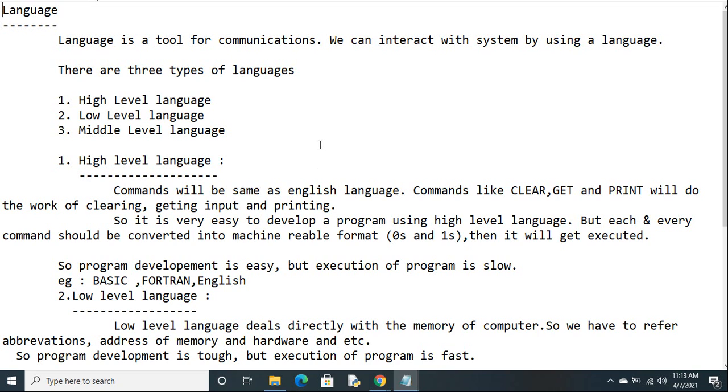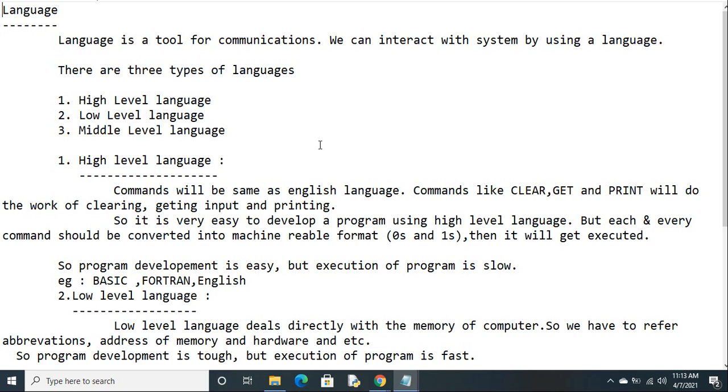Our general English comes under high level programming language. If I start writing a program in a high level language, it is very easy to understand and very easy to develop code. Why? Because we know English, so we can write the program. But the system can't understand English, right?